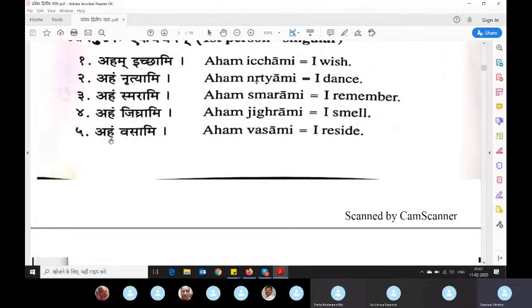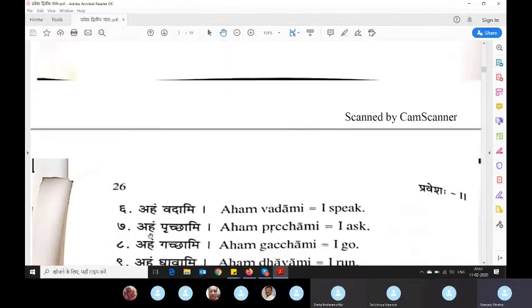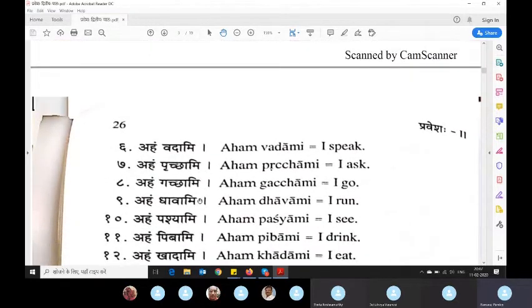For third person it will become, for masculine, saha vasati or sa vasati. If you have to say for second person, again the pronoun will not have gender. So tvam vasasi, you live. You may be boy, girl, or neuter. Aham vadami, so I speak.